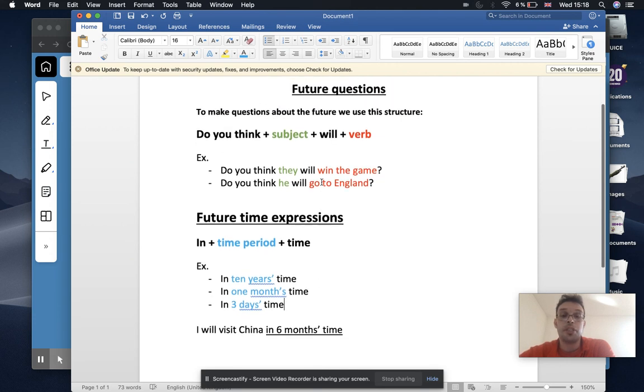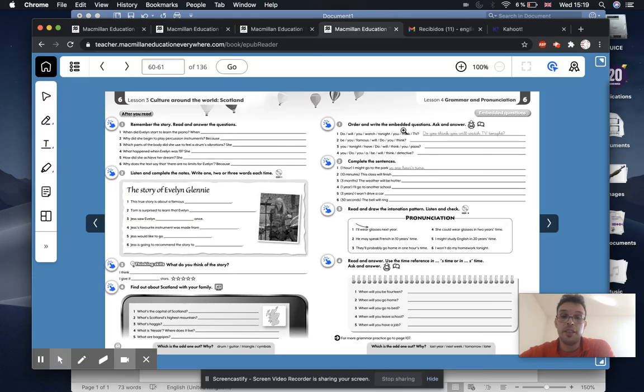Make sure you have all of that copied correctly in the notebook. And in the activity book, on page 61, we should have exercises 1 and 2 finished and correct. Very good. So if you have all of this, then we can finish the class for today.